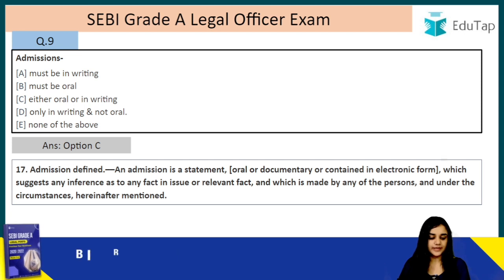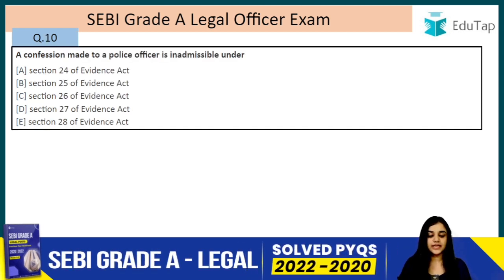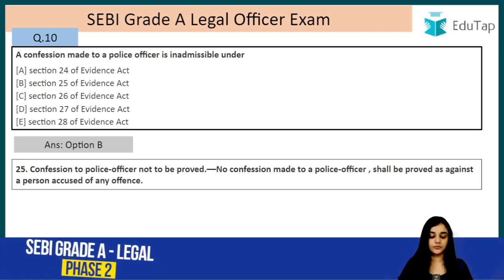Moving on, question number 10. A confession made to a police officer is inadmissible under, the answer is B, that is section 25. Confession to the police officer not to be proved.